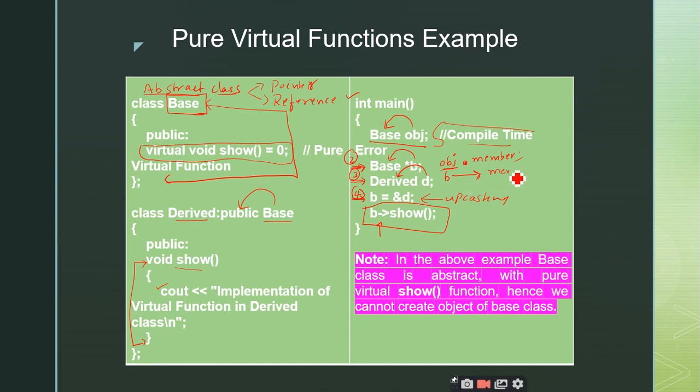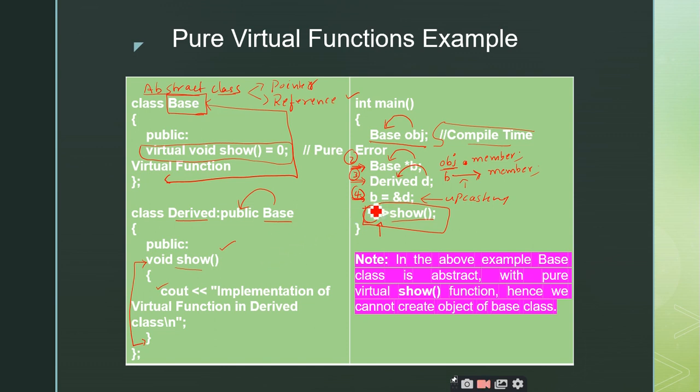So this is how you should write it here. B arrow member, right? So what is B here? Pointer to the base class, right? Now I should use the arrow operator. Am I right or not? Yes, sir. So by using the pointer to the base class, I am accessing the member called show, right? So now tell me which show will be invoked. We have only one definition, that is in the derived class. So this particular show will be invoked.